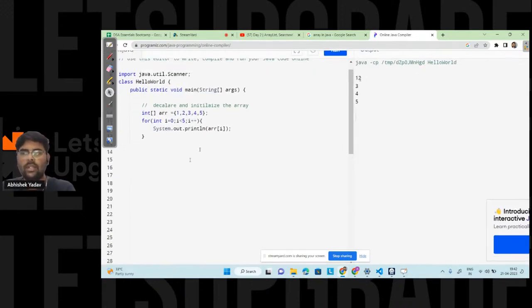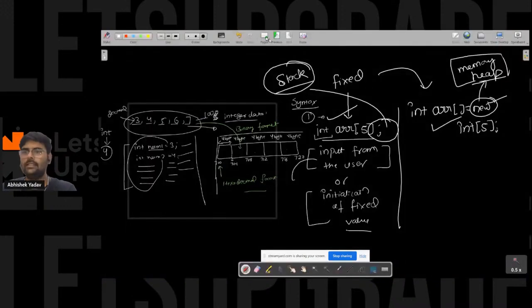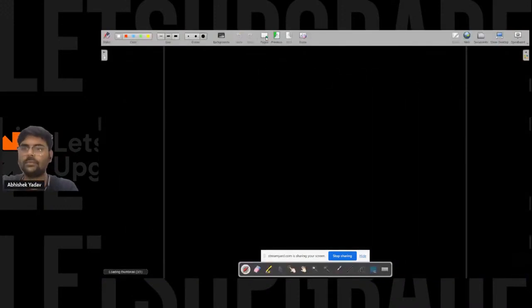So we are getting what? We are getting 1 2 3 4 5, right, everyone? We are getting the correct output. So why have I written this line? Let's see the first one. So what we are doing here, we are declaring the array and initializing it at the same time.